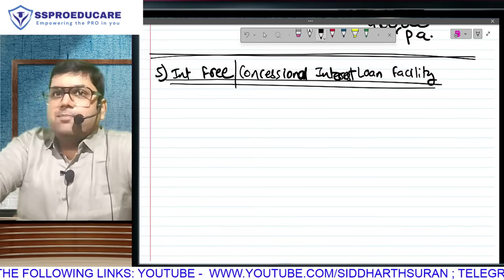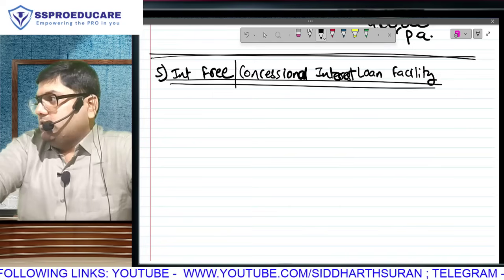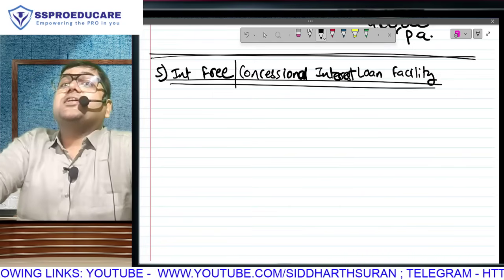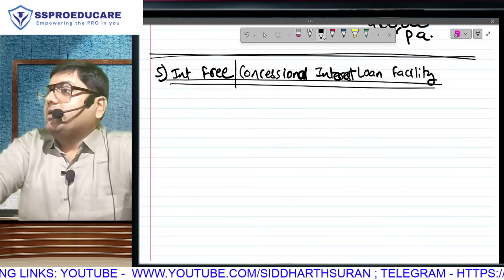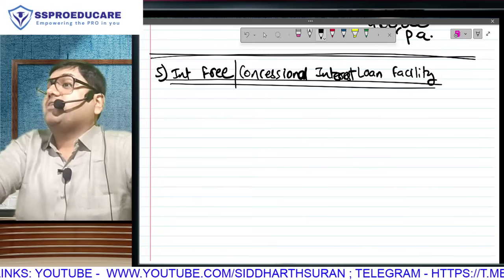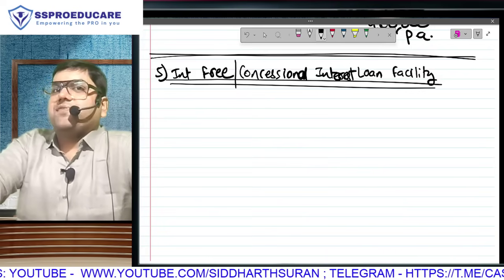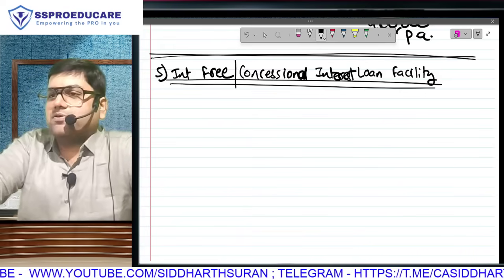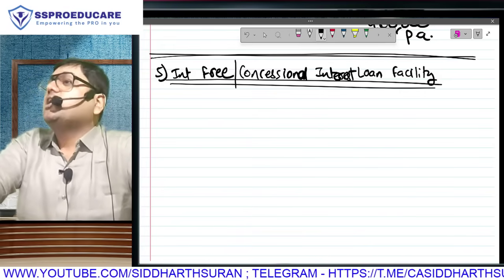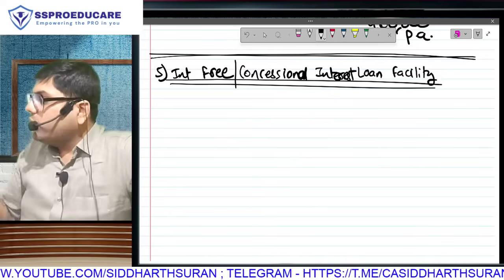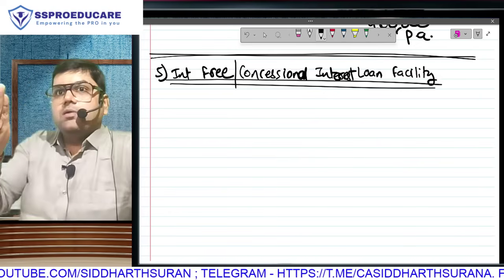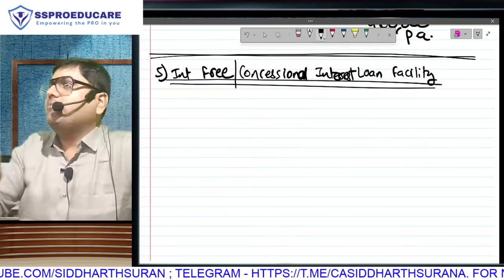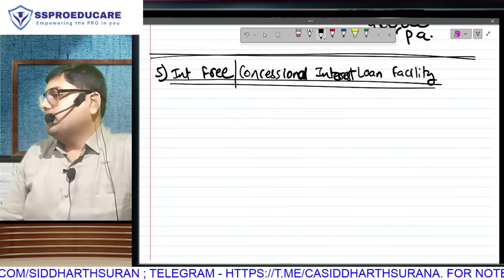Why do you say so? Bank would have charged 12%. Employer is charging 2%. It is still a benefit. It is still a saving of 10%. So if it is interest free, the full 12% will be my perquisite. And if it is concessional interest, 12 minus recovered 2. The rule for concessional is what? Minus the amount recovered. So 12 minus recovered 2% will become my perquisite.